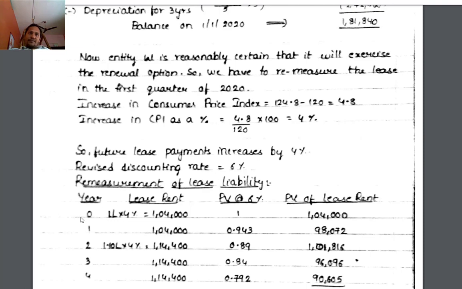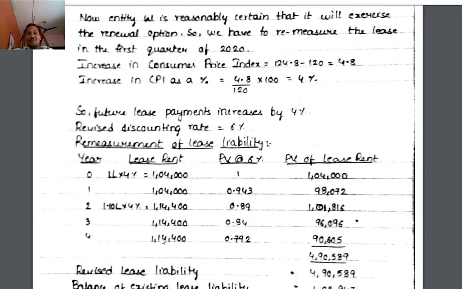Then at period 0, 1 lakh into 104%, otherwise 1 lakh plus 4%, 1 lakh 4,000. Immediately we have to pay. At the end of first year also we have to pay 1 lakh 4,000. By the time initial lease term will be completed, then the renewal term starts. The renewal term lease payment is 1 lakh 10,000 plus inflation 4%. That is 1 lakh 10,000 into 104%, 1 lakh 14,400. So this is for 3 years: end of second year, end of third year, end of fourth year.